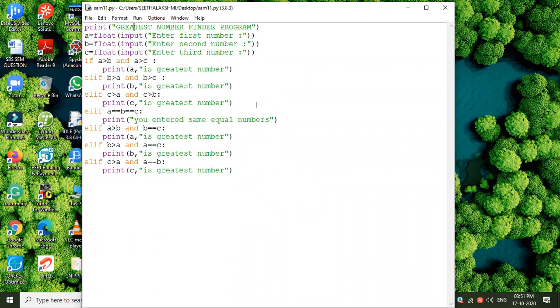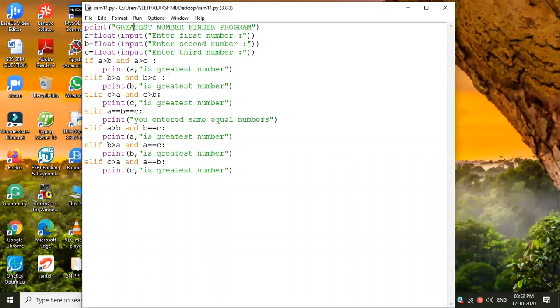See, in the first condition we made, for A to be greater, A should be greater than B and greater than C. If B is to be greatest, it should be greater than A and greater than C. Second condition.